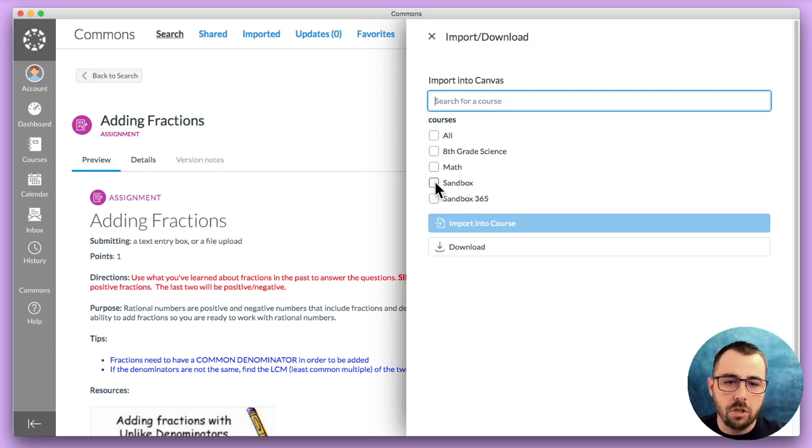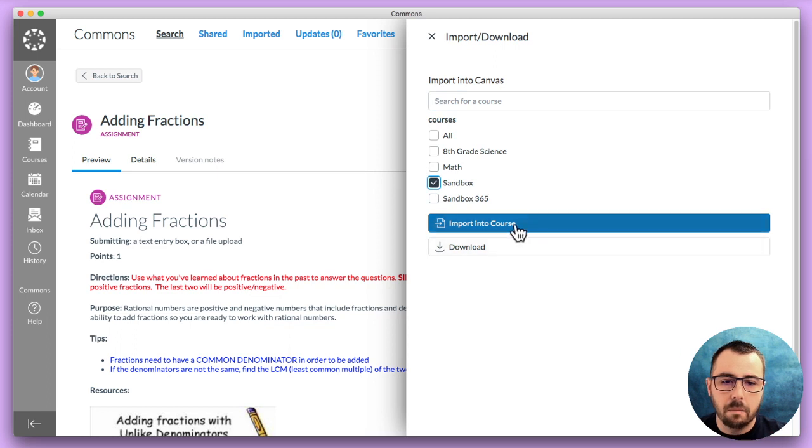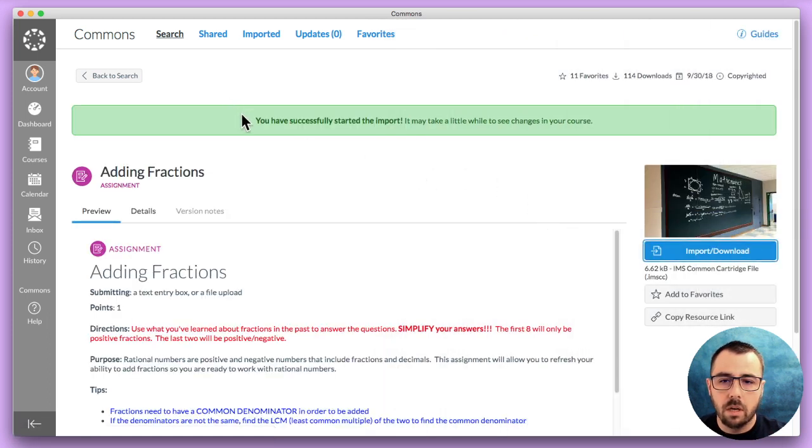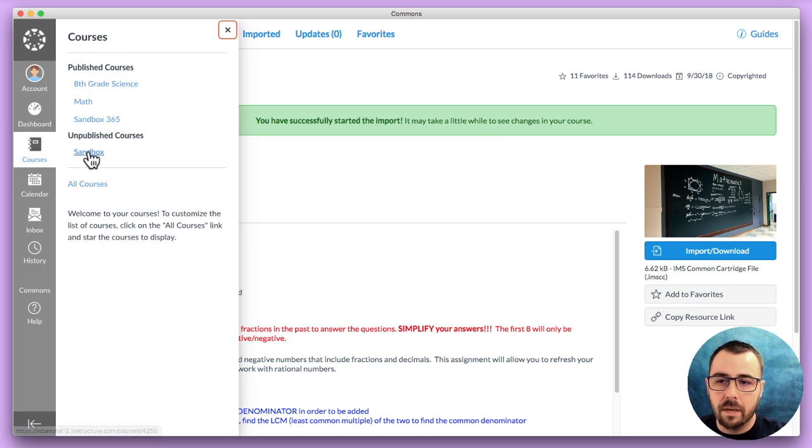So I'm going to go ahead and choose my sandbox, and then I'm going to click import into course. You can see it says you have successfully started the import, and depending on the size of this course item, it might take a few seconds to a few minutes. This is only 6 kilobytes, so it is already there. Okay, so I can click over to courses and then to my sandbox course.